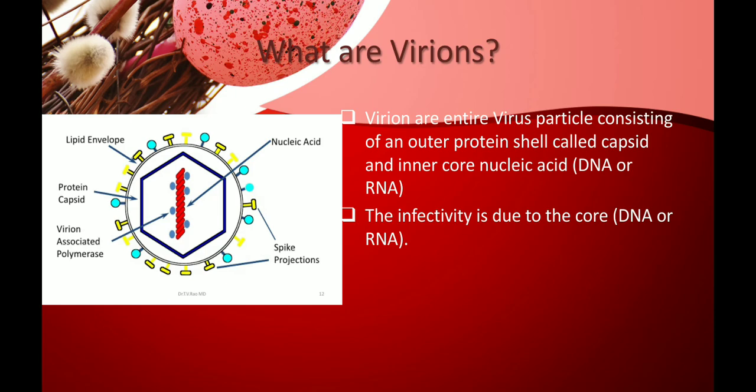Are these virions also capable of infectivity? Yes, absolutely. These virions are also infective in nature because, as you can see in the picture, they have DNA and RNA particles, which are the major cause of infectivity and can transmit from one to another.